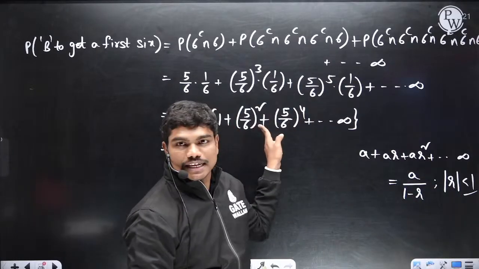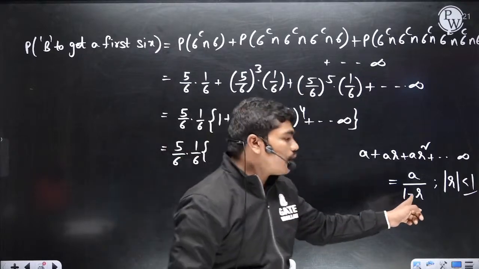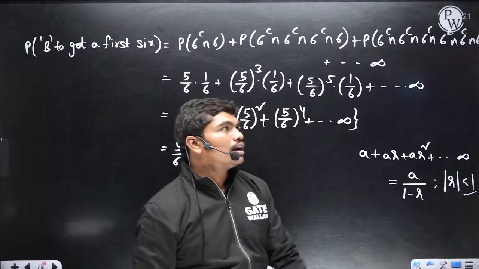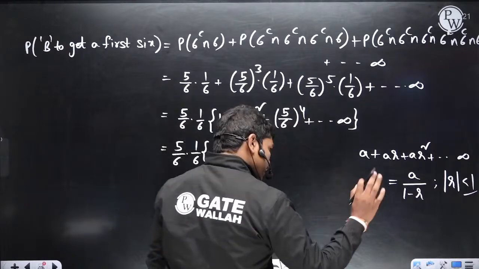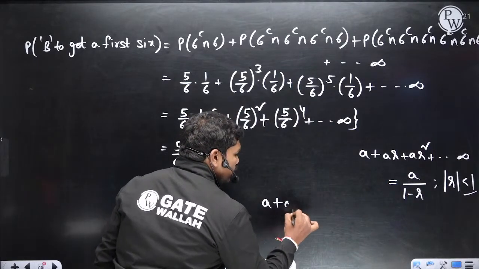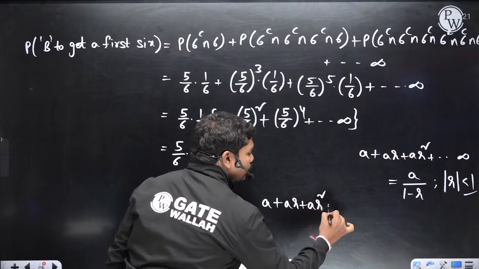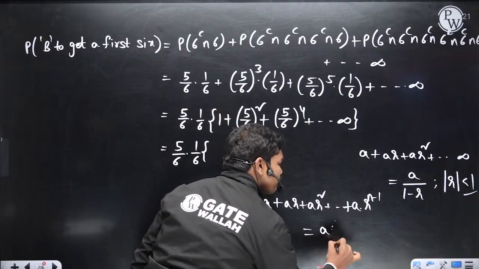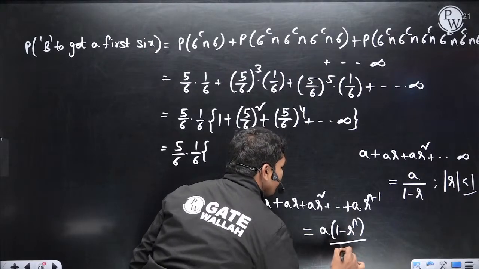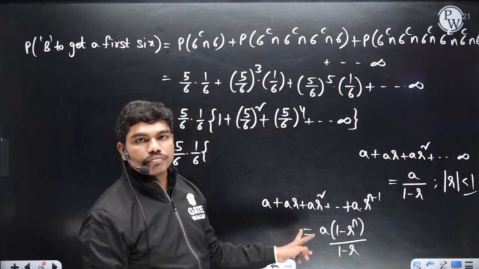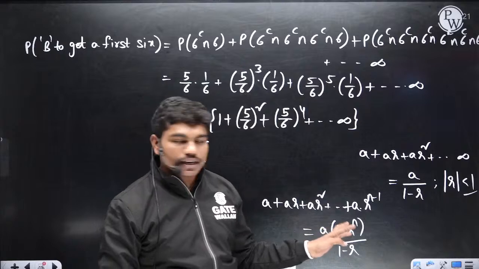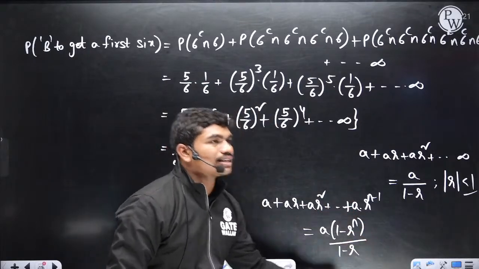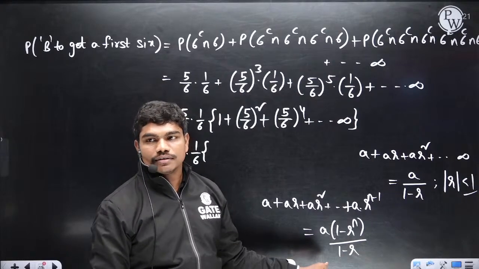Actually this term is very important. If here instead of 5/6 it were 7/6, then you cannot apply this formula, because this modulus should be less than 1. Look, if you have this geometric progression with n terms, its sum is 1 minus r power n by 1 minus r. If there are n terms in the geometric series, then the sum of these n terms is equal to this summation.